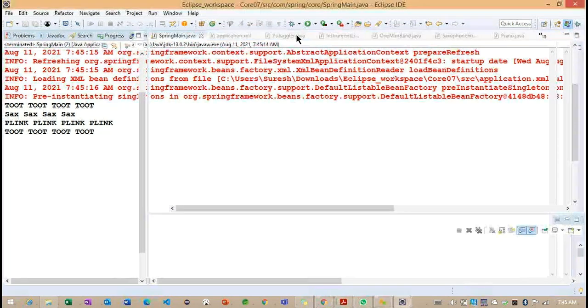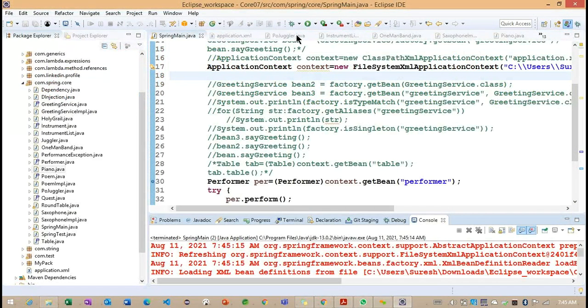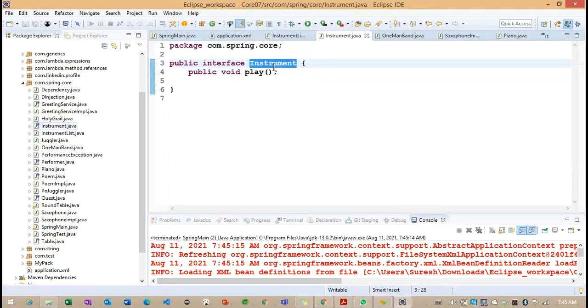Now if you observe, with the help of this particular interface, how many implementation classes are we implementing here? This is the Instrument interface, and it is implemented by multiple classes. Now you can think how we are getting the loose coupling here. If instead of this interface I define Instrument as a class, it is tightly coupled.